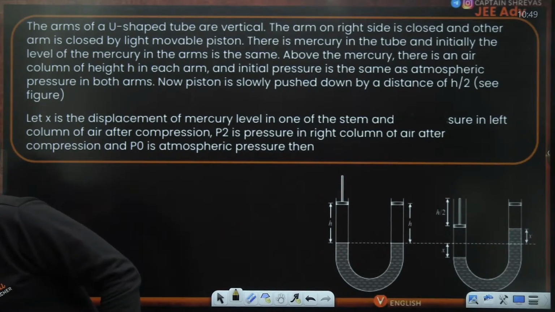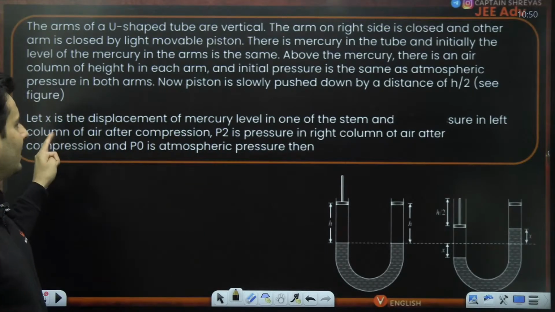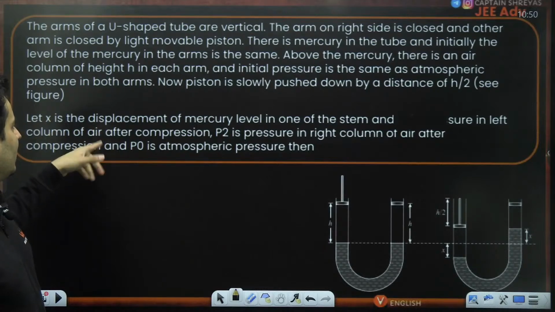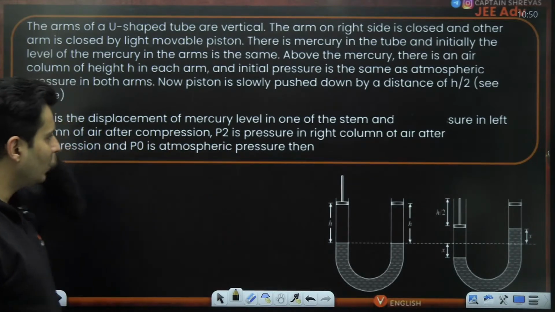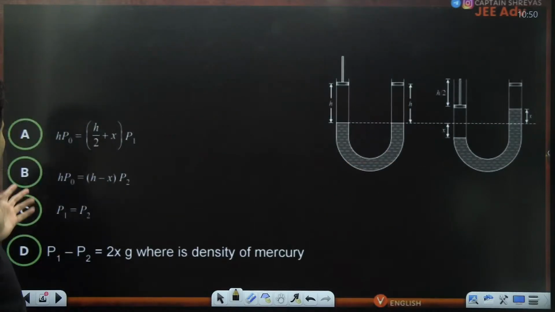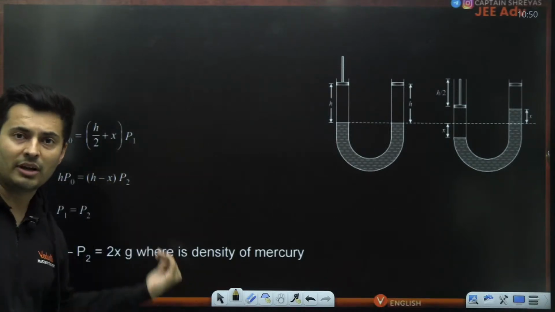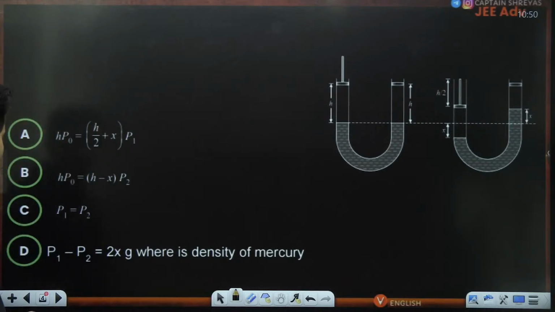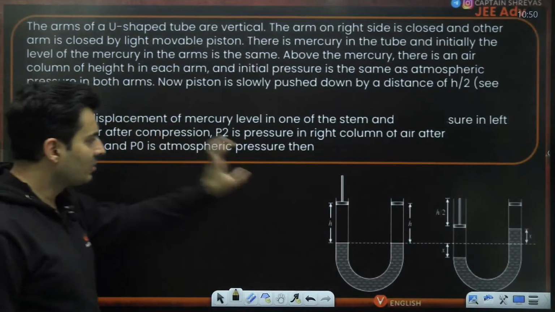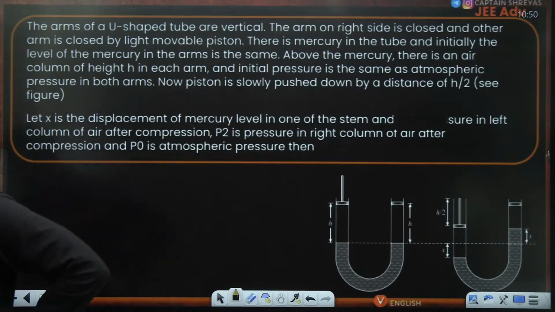Now, let's say X is the displacement of the mercury level in one of the columns and there is some compression. P2 is the pressure in the right column of the air and P0 is the atmospheric pressure. Then there are some multiple options over here. More than one can be correct. It's not single correct. Remember, this is JEE Advanced. So more than one option is possibly correct. The next slide, I think, will have the answers, so we are not going to see it. We're just going to see how to solve this particular question. Till this point, absolutely clear what is happening in the problem.